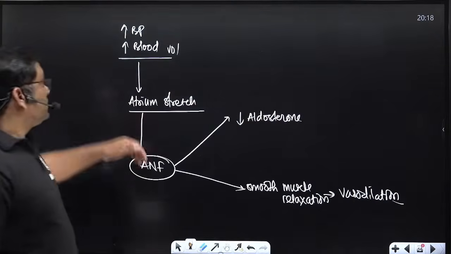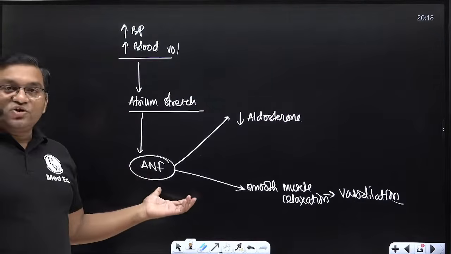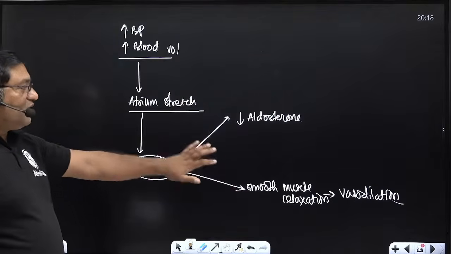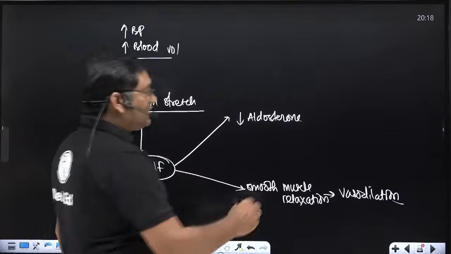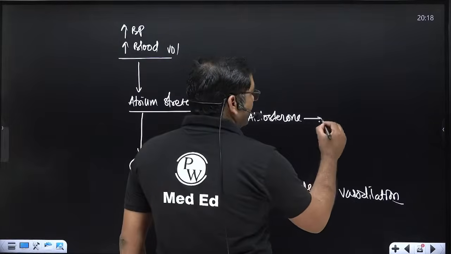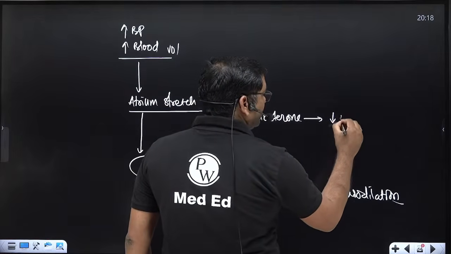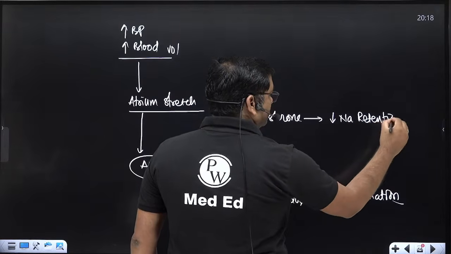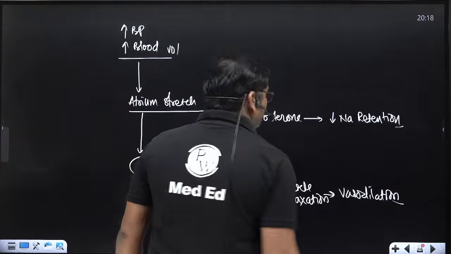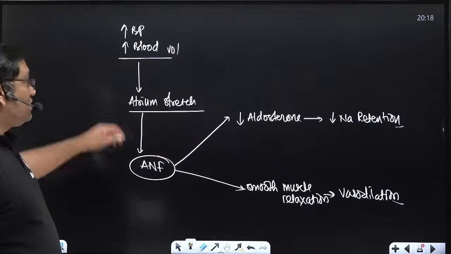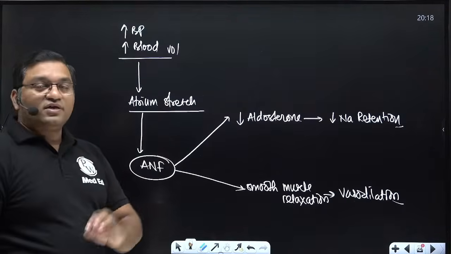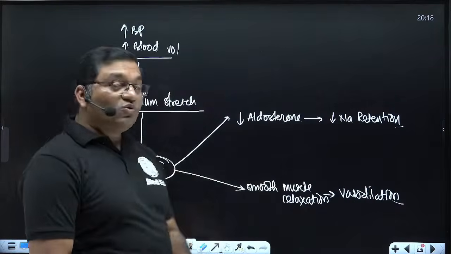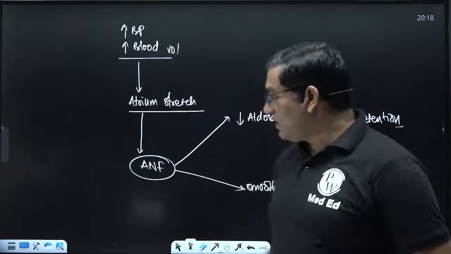So this is again one mode where atrial natriuretic factor causes vasodilation and decreases the blood pressure. Also it decreases the aldosterone level, so sodium retention decreases. So this is how the renin angiotensin aldosterone system acts, and this is how the atrial natriuretic factor acts.